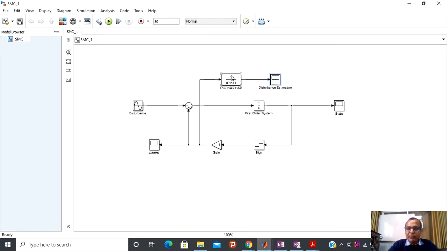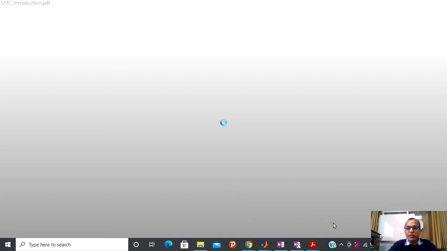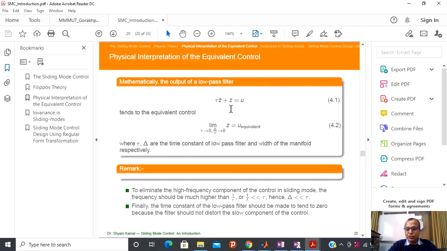You can see that I have 1 by (tau s plus 1). This is the transfer function, meaning output by input. If you again take the inverse Laplace transform, then this particular differential equation comes into the picture. Now somehow you have to guarantee how to calculate u. Due to that reason, I have to tune this parameter tau to be very, very small. Then only can I say that z is equivalent to u.